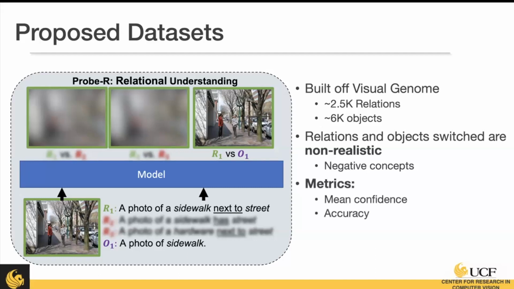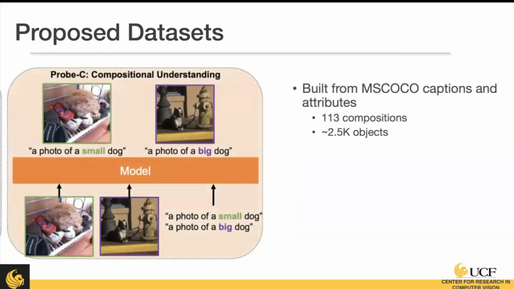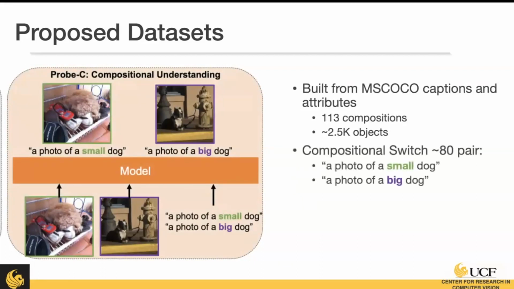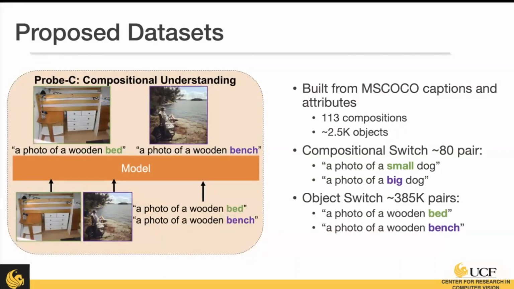The metrics we use for this are the mean confidence of the ground truth prompt and the accuracy of selecting the ground truth prompt. Our next dataset is looking at those attribute objects, and it's built from MS COCO. The first one is where we're switching the attributes to their antonym. This should actually be quite easy for models because not only are they switching the attributes, they're also the opposite of the original attribute. The next is where we switch the object and keep the attribute the same. For example, a photo of a wooden bed and a photo of a wooden bench.